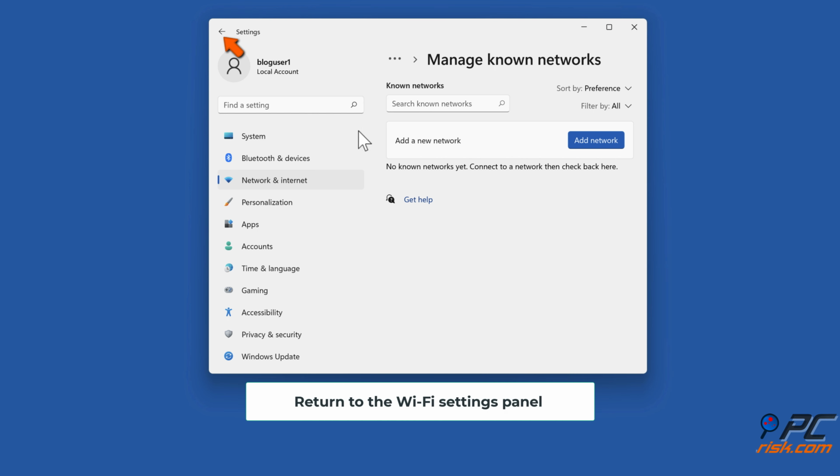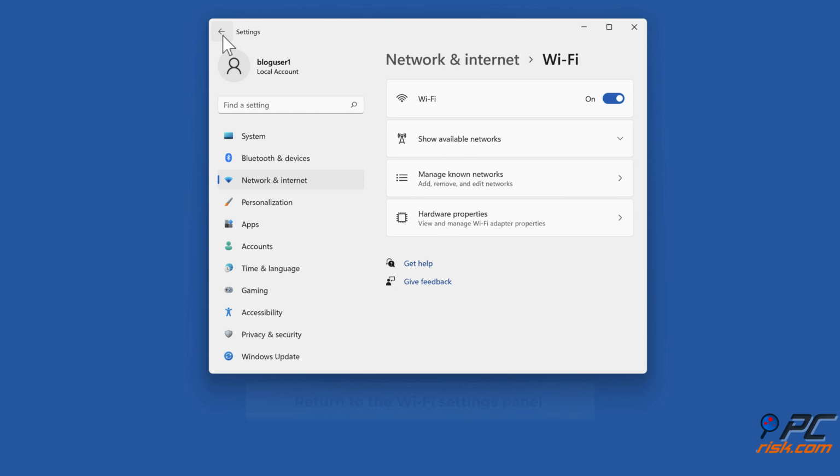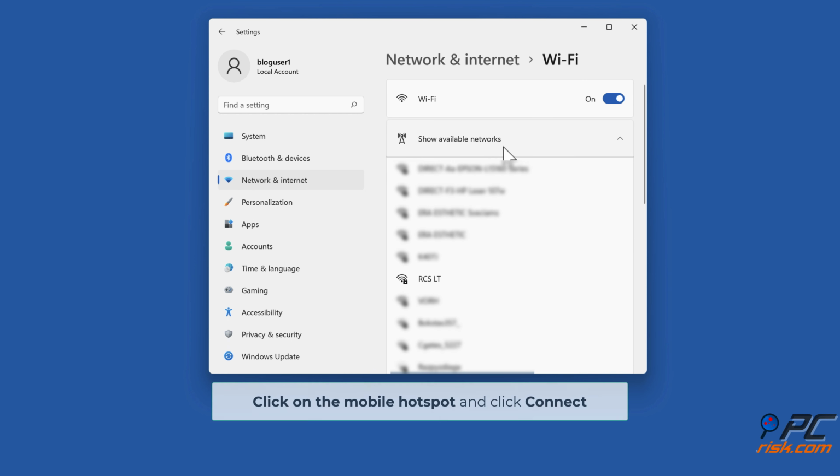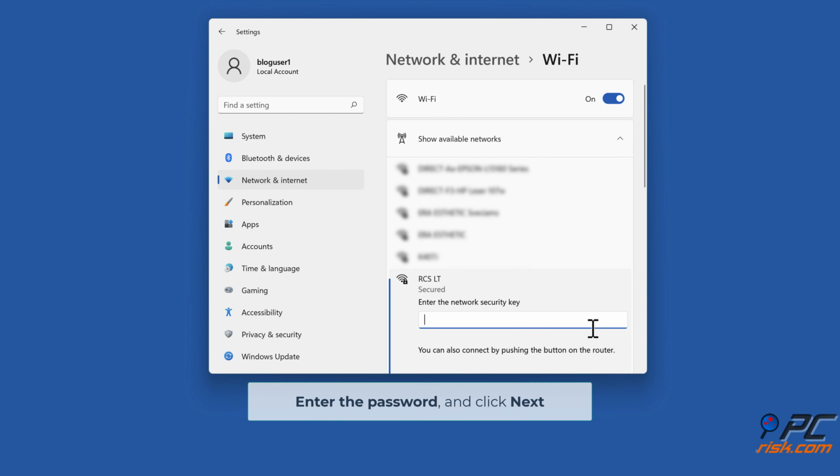Return to the Wi-Fi settings panel. Click Show Available Networks. Click on the mobile hotspot and click Connect. Enter the password and click Next.